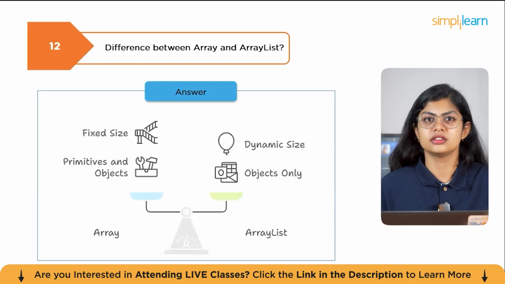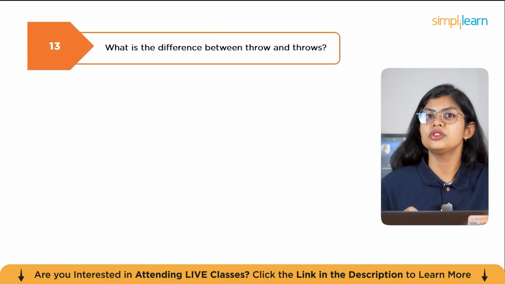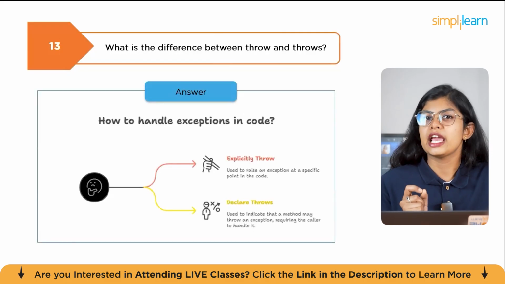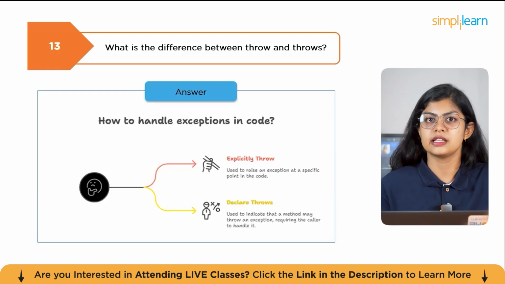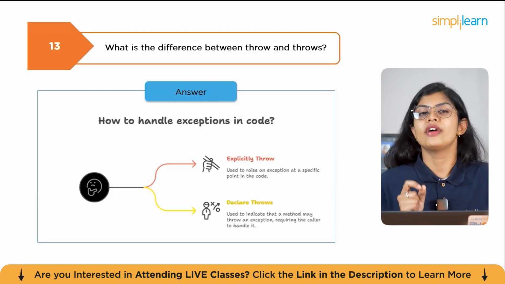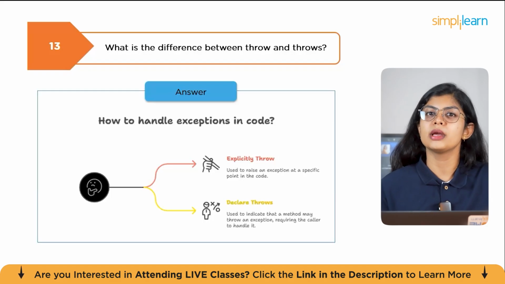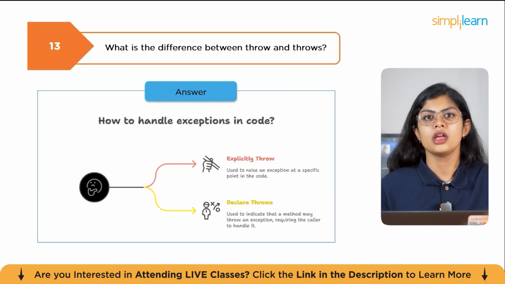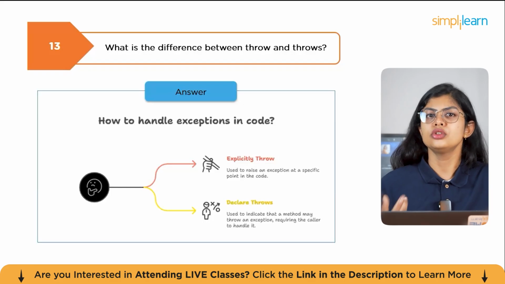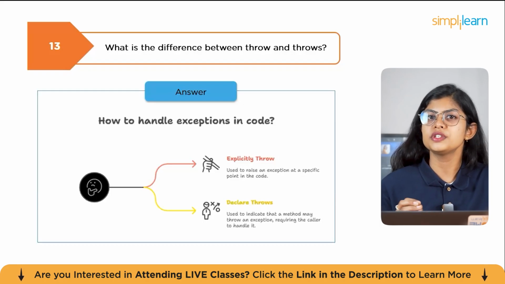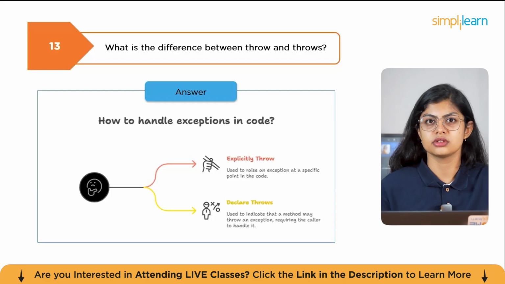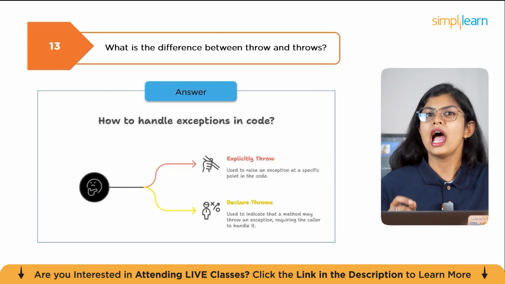ArrayList is more convenient. The next question is, what is the difference between throw and throws? Throw is used to explicitly throw an exception in code. For example, throw new ArithmeticException("divide by 0 not allowed"). Whereas throws declares exceptions a method may throw, telling the caller to handle them. For example, void readFile() throws IOException. In short, throw is used inside a method to raise an exception, while throws is used in a method signature to declare potential exceptions. Together, they help in robust error handling by separating the point of occurrence and declaration.